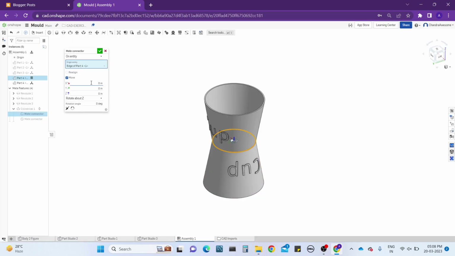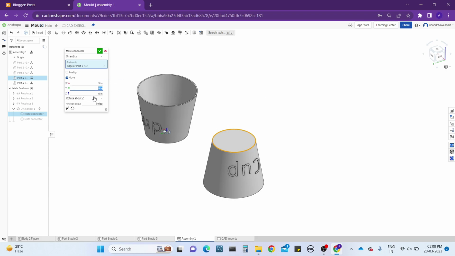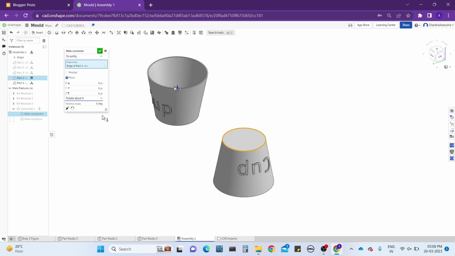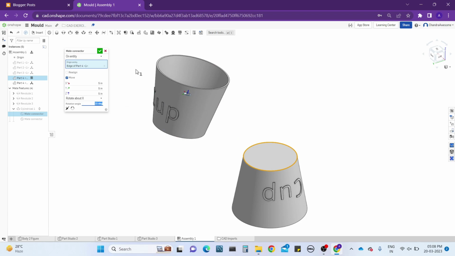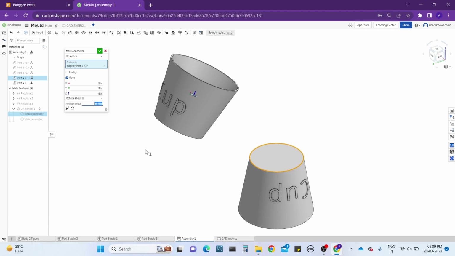So it's not applied because we didn't. Okay, that's right. I'm giving 5. Now I want to rotate through x-axis. So here we can give values and you can see it is rotating related to x-axis. You can also see the red one represents the x-axis, green one is for y-axis, and blue one is the z-axis. You can also clearly understand by watching the mate connector here. I have given just 30 degrees and see it is rotated to 30 degrees.